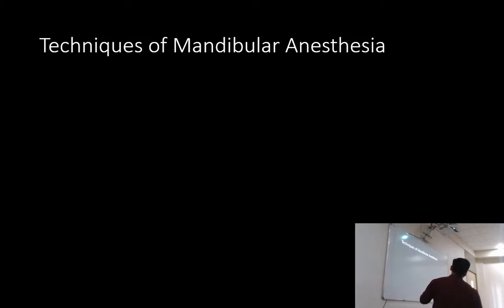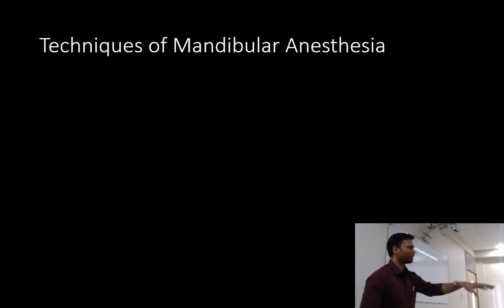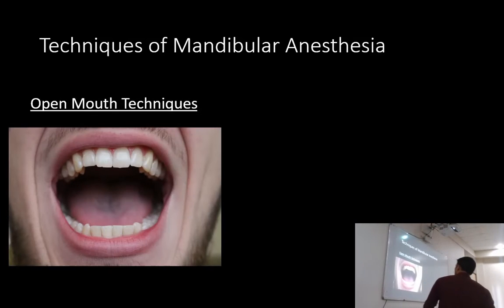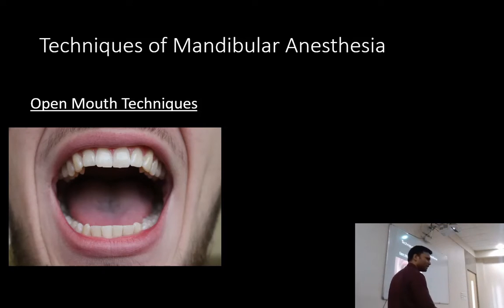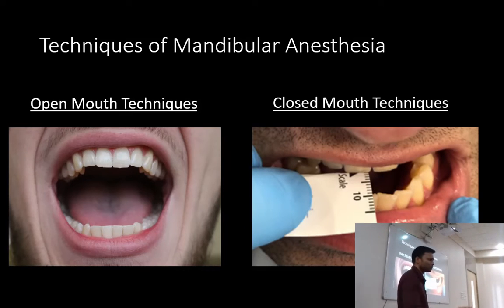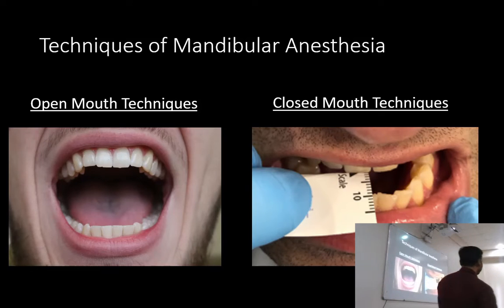So now we come to the actual topic, that is techniques of mandibular anesthesia. We have different techniques, but we will talk more about the ones given in the textbook, the ones you are more concerned with. I'll give running commentary, passing comments which are not given in the textbook, but which we sometimes use. Intraoral techniques are subdivided into two categories: open mouth technique and closed mouth technique. In closed mouth technique there is only one, Vazirani-Akinosi, in which the patient is not able to open the mouth. In that condition we can give that.